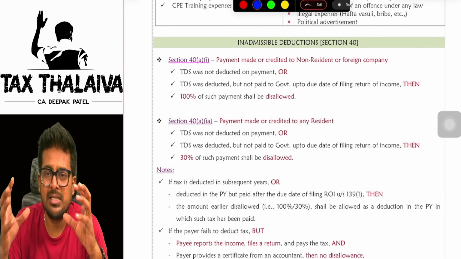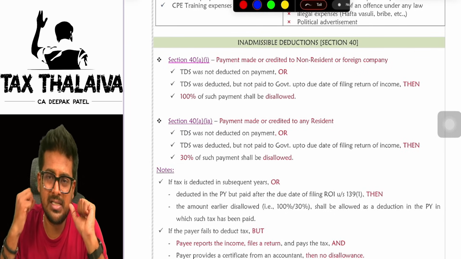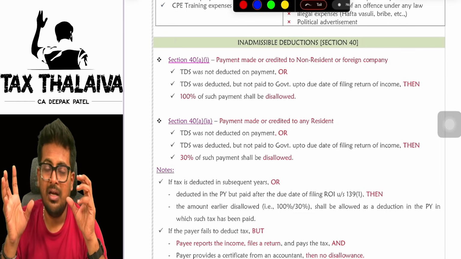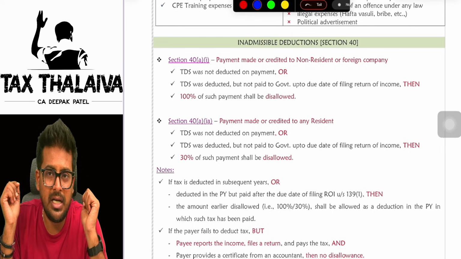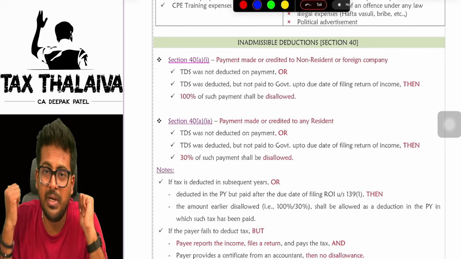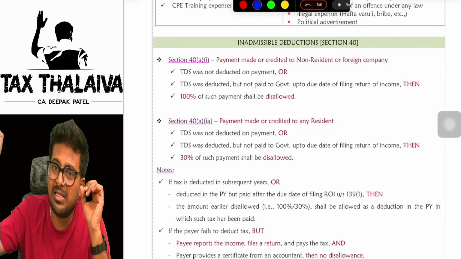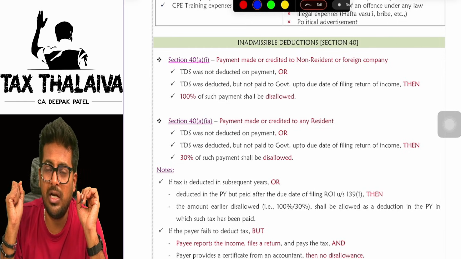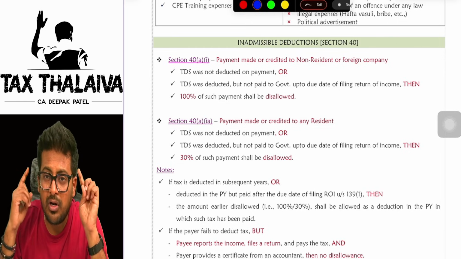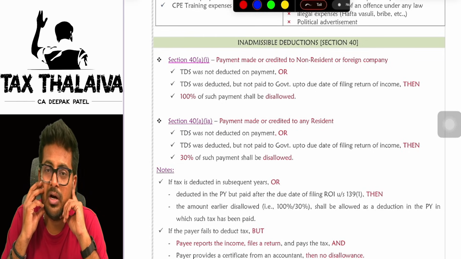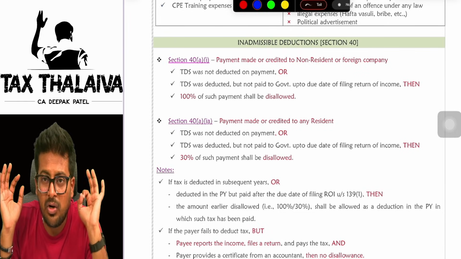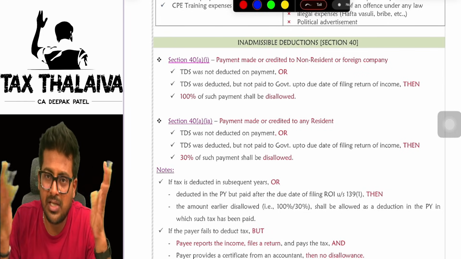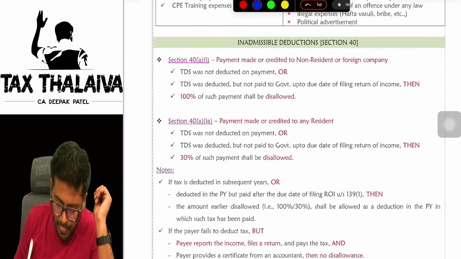Let's say, for example, you are making some commission payment to a non-resident. Commission, you are eligible for an expenditure in your books of accounts, in the P&L. Commission, you can debit as expenditure or not? Yes, you can debit as expenditure, but at the time of making this commission payment to this non-resident or a foreign company, you forgot to deduct the TDS on this commission payment. In that case, 100% of the commission amount will be disallowed. In that case, you have to pay tax on that commission amount.